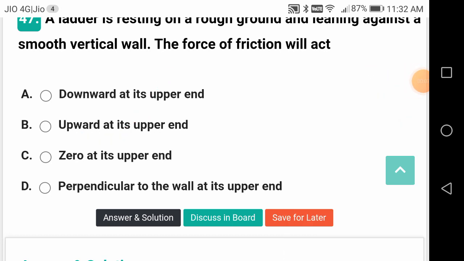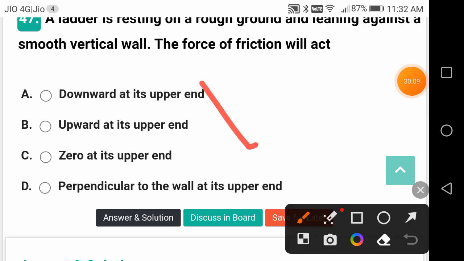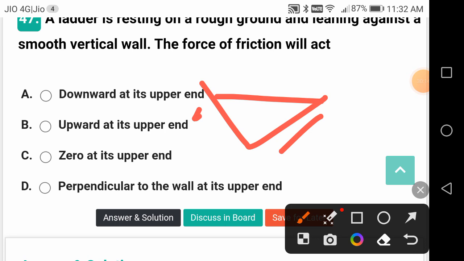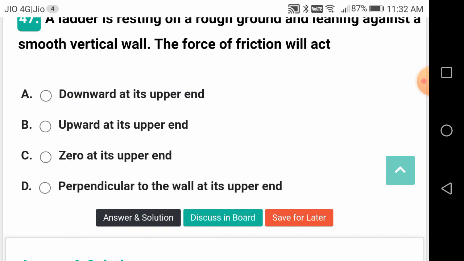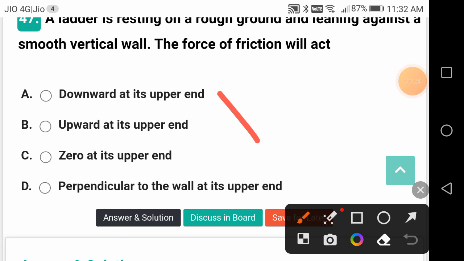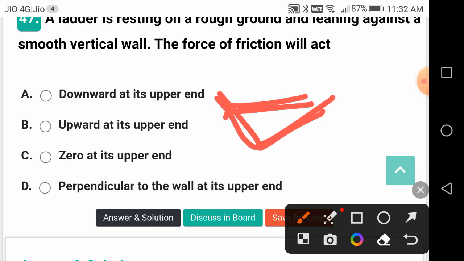Okay, friends, your situation is something like this. Ladder, okay. Here he is saying smooth surface, here it is rough surface. So there will be force of friction here. For example, it will be moving like this. I have got a ladder. Here the wall is smooth and the floor is rough. If your ladder is moving like this, force of friction will be like this.